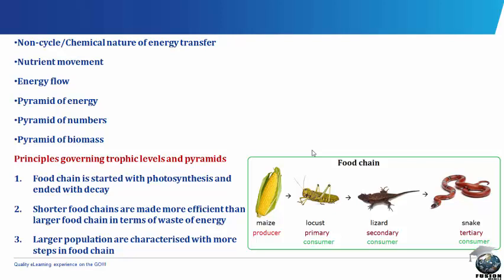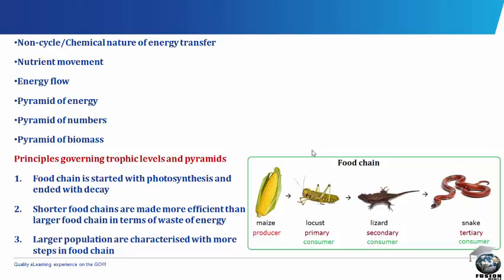Nutrient movement. Chemical energy is distributed among producers, consumers and decomposers in form of cellulose, starch, oils and fats, proteins and other carbohydrates. Pyramid of energy. It represents the rate of energy flow at successive trophic levels. There is a progressive decrease of energy at higher trophic levels.